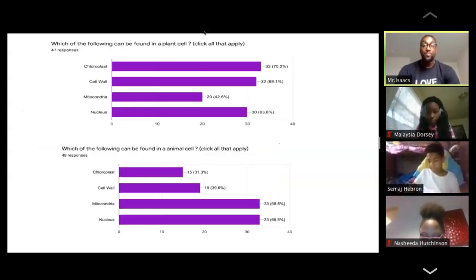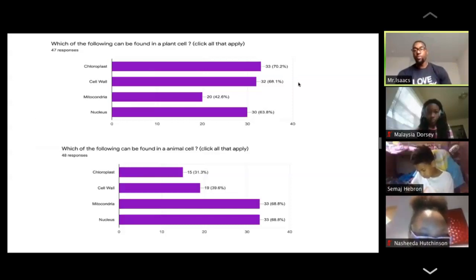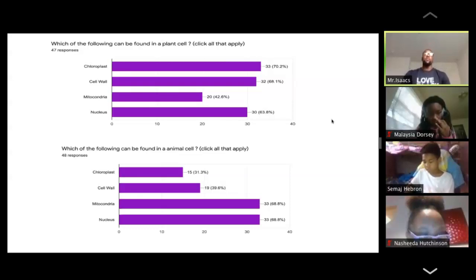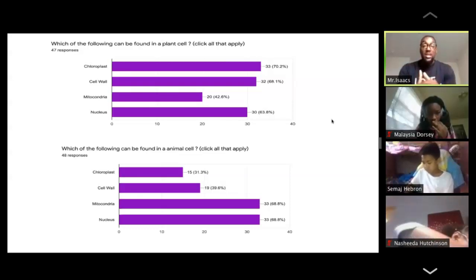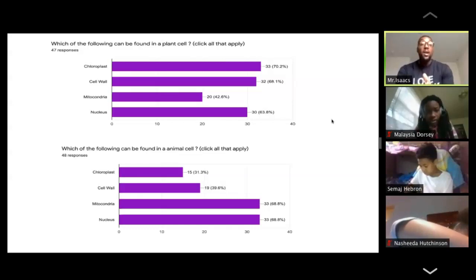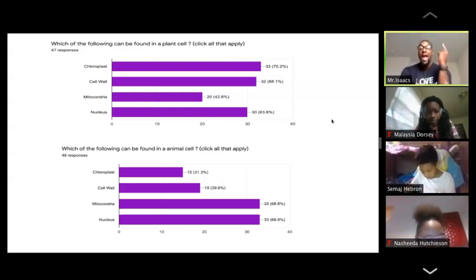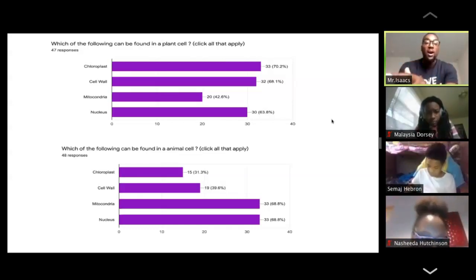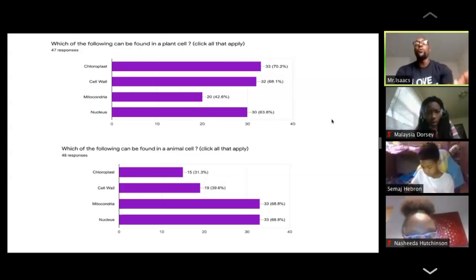All right. So last week, not last week, I know it feels like it's been a week, but on Wednesday, we took our mini quiz again. And these are some of the questions that I thought were the most important for us to review, right? The first one was, which of the following can be found in a plant cell? My boy Samaj just told us that the answer is chloroplast and cell wall. But actually, you can also find mitochondria and nucleus inside of a plant cell as well, right? It's just that you can only find the chloroplast and the cell wall in plant cells, all right?